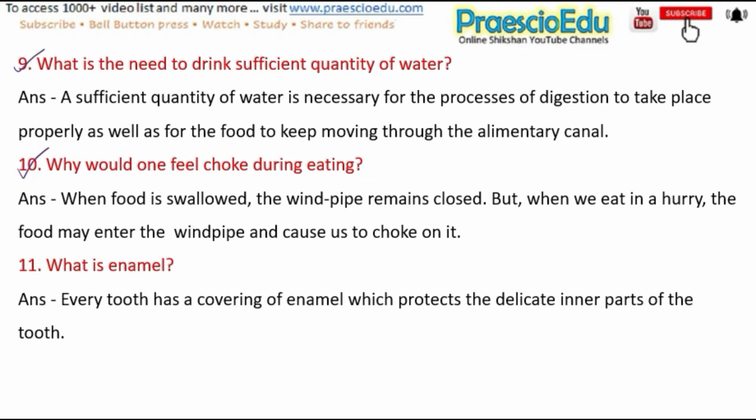Next question is, why could one feel choke during eating? And the answer is when food is swallowed, the windpipe remains closed. But when we eat in a hurry, the food may enter the windpipe and cause us to choke on it. Next question is, what is enamel? And the answer is every tooth has a covering called enamel which protects the delicate inner parts of the tooth.